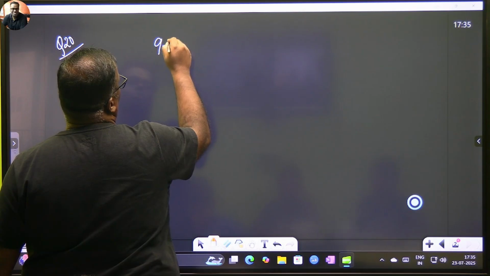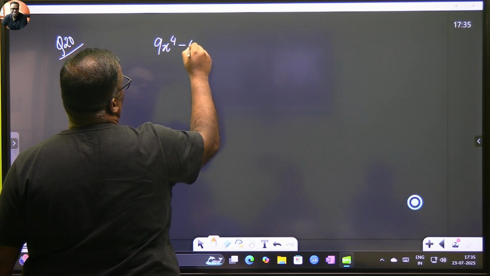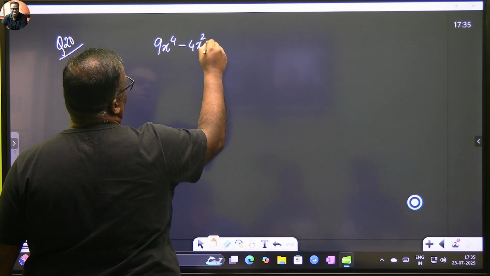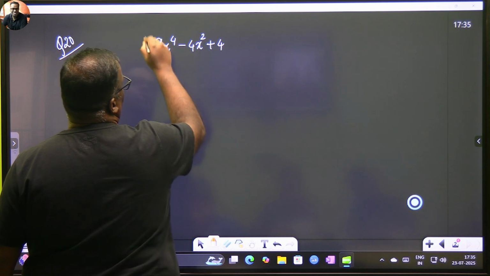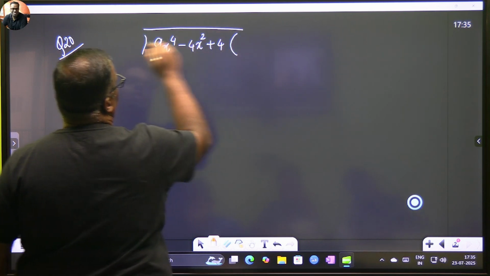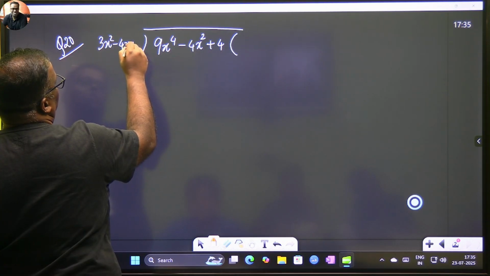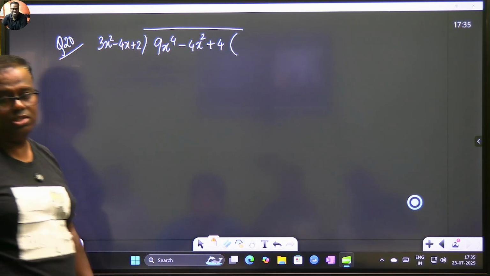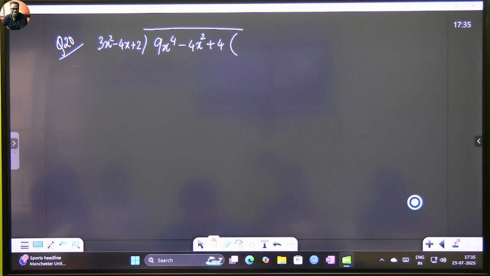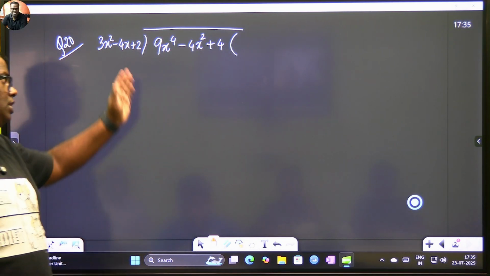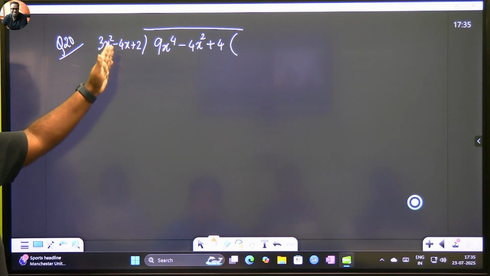9x to the power 4, plus 4, divided by 3x square minus 4x plus 2. Okay. Just check whether the question is correct or not. Right. So we first check whether we are in decreasing order. We are in decreasing order, and we are in decreasing order on this side also.